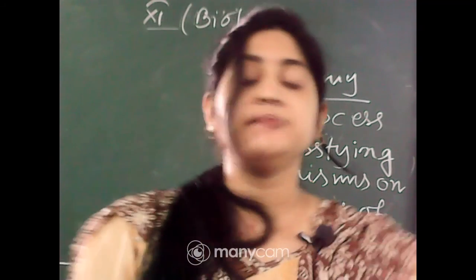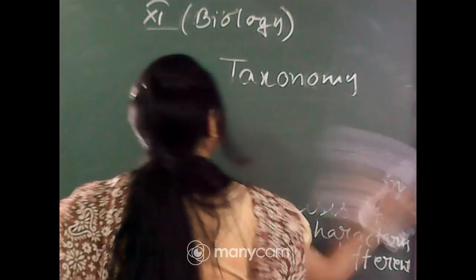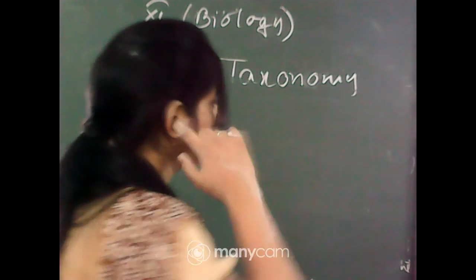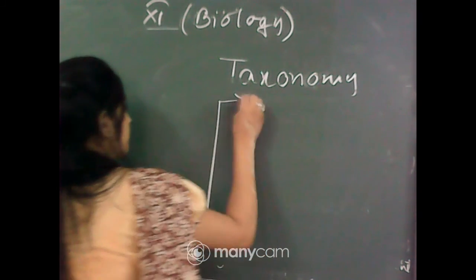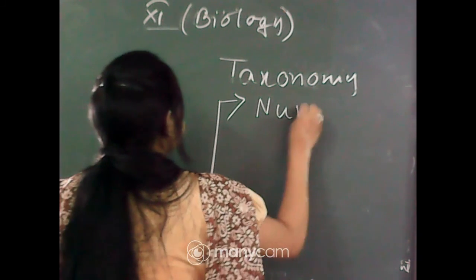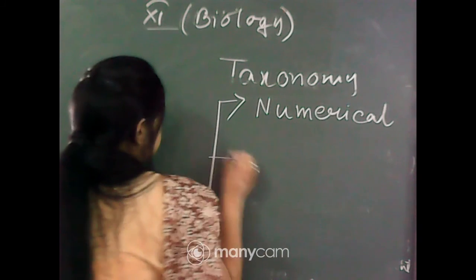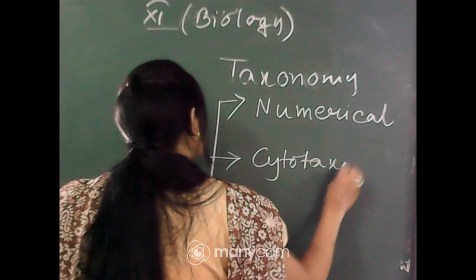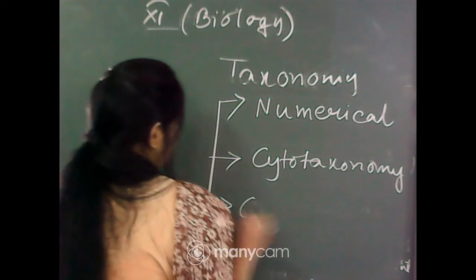And what are the types of taxonomy? How many types of taxonomy are there? 3 types of taxonomy, okay. Numerical taxonomy, cytotaxonomy, and chemotaxonomy.